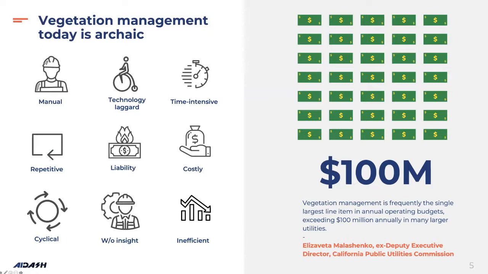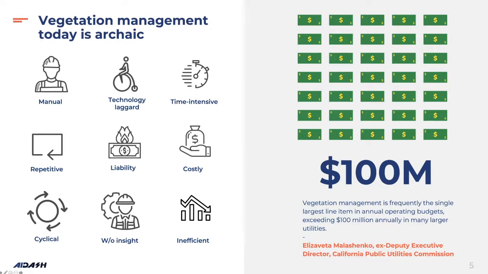So let me start with the state of vegetation management today to set the context. As most of you are familiar, coming from a utility background, the vegetation management systems at most utilities are a bit archaic. Most of it is manual in terms of figuring out where to focus. There isn't much use of technology; it's a bit of a laggard. It takes a lot of time, it's repetitive, and there are a lot of consequences in terms of liabilities.